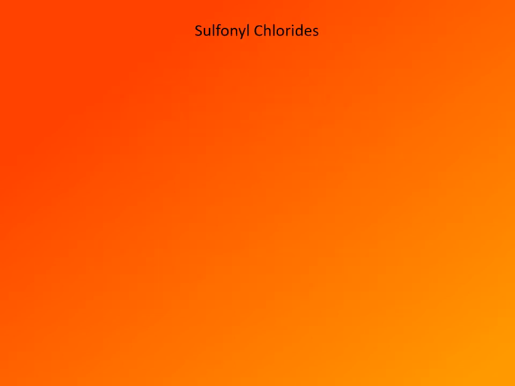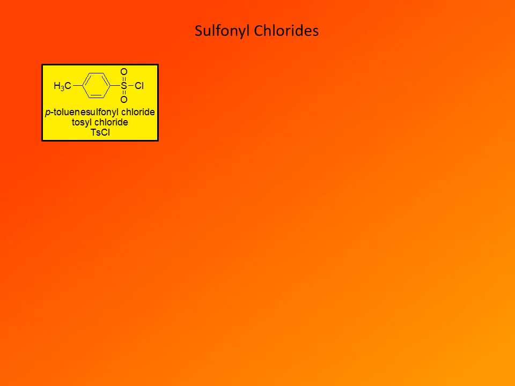We have seen that sulfonyl chlorides are the reagents that are used to convert alcohols into sulfonate esters. There is actually a rather large number of different sulfonyl chlorides that are used for this purpose, and they have slightly different properties, slightly different reactivities, and some of them are the best for particular uses. Here are the most commonly used sulfonyl chlorides. By far, the most commonly used is para-toluenesulfonyl chloride. It's known by its abbreviation as tosyl chloride, and its abbreviated formula is TsCl.